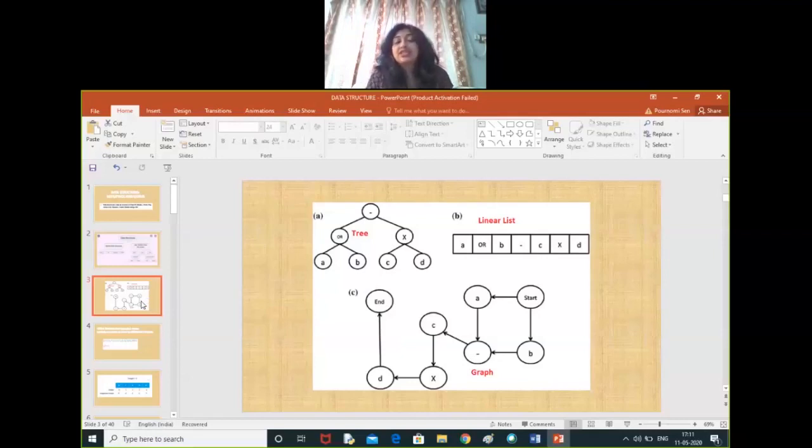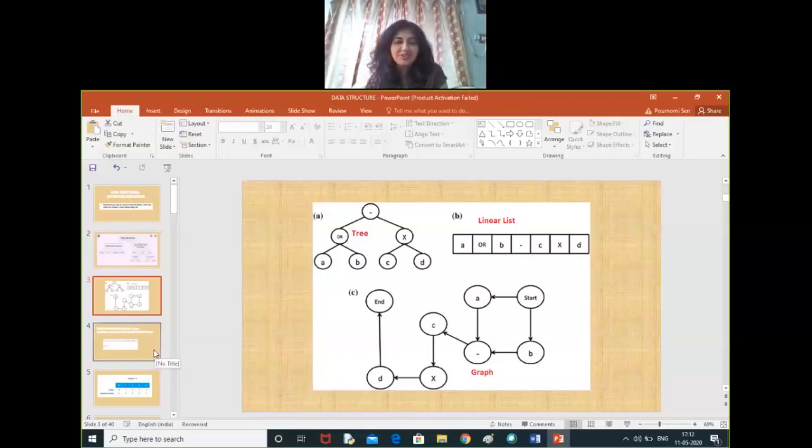First one, A, is a tree. It's a non-linear data structure. Why is it a non-linear data structure? We cannot arrange it in a single line. Number B is a linear list. As you can see, it's a linear data structure which can be represented in a single line. The first one is non-linear data structure. The third one, C, is a graph. This is also a non-linear data structure. So we are having linear data structure in our syllabus. So let's concentrate on linear data structure, and let's start with list.